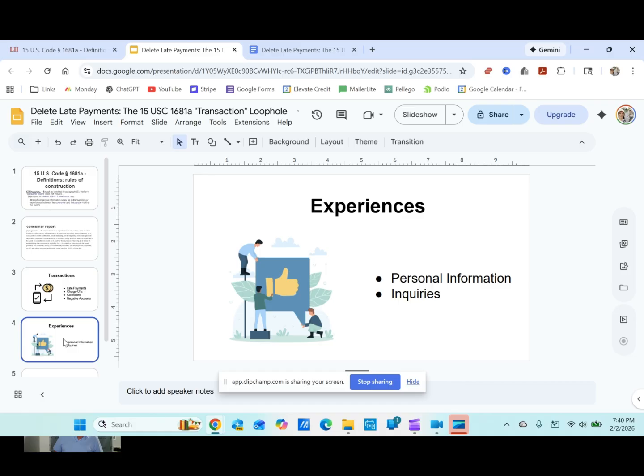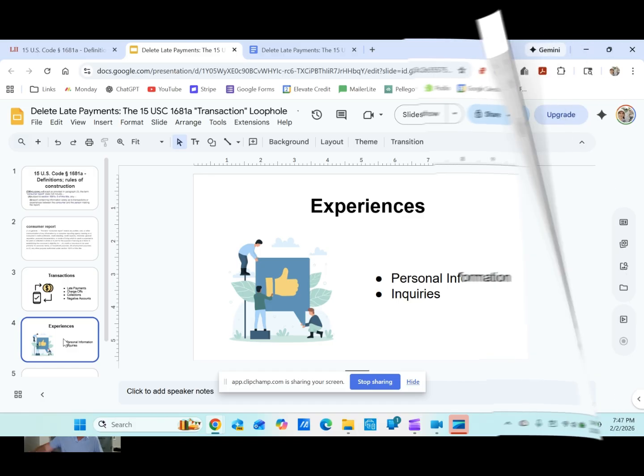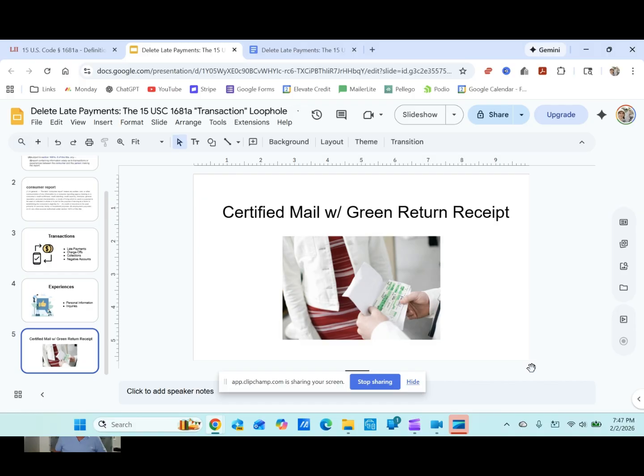Inquiries from creditors, from banks, from auto dealerships that stack them up when they run your credit to get you qualified for a loan to buy a car. These are experiences. Experiences are to be excluded from your consumer report. Okay, so now we know what should be included and what should be excluded from our consumer report.